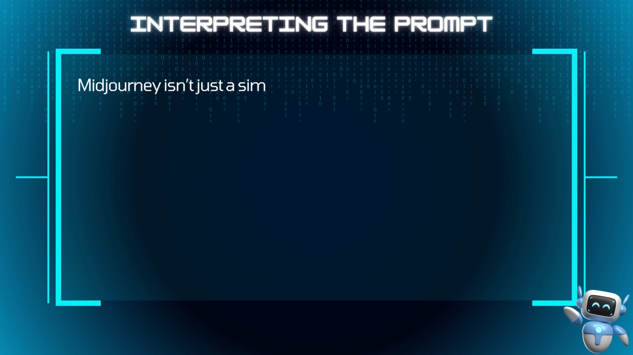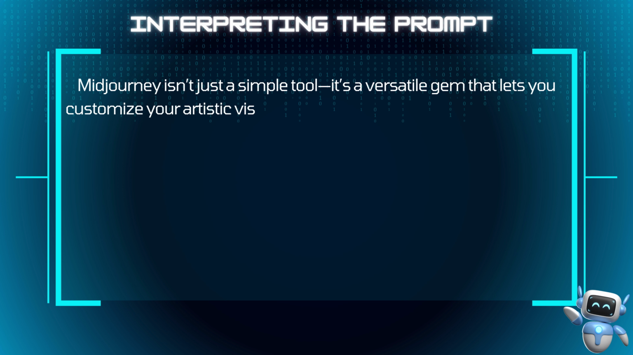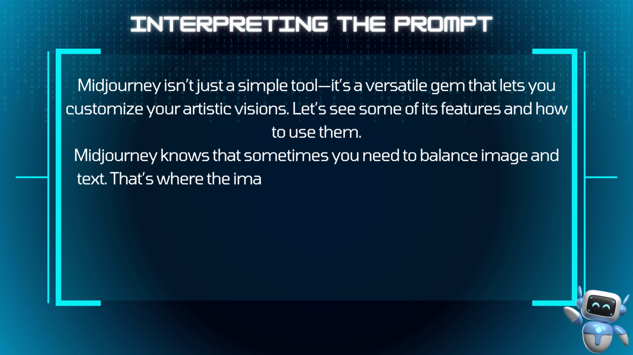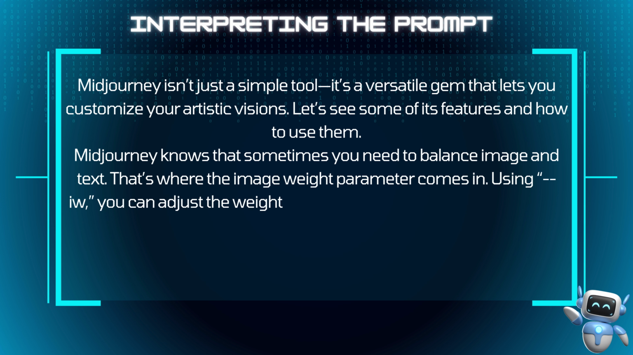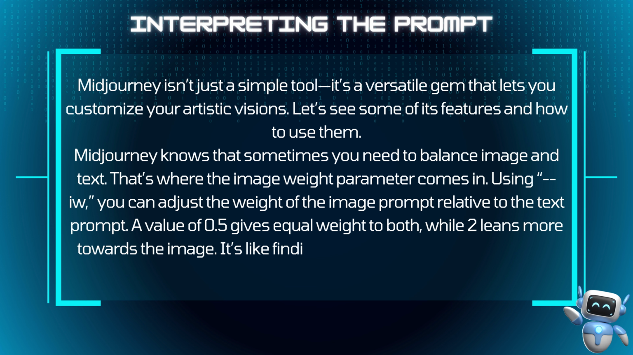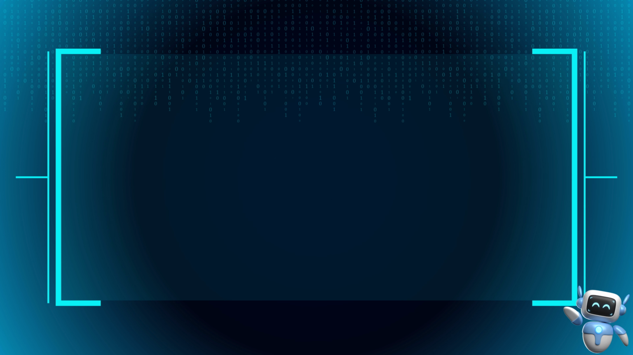Midjourney isn't just a simple tool. It's a versatile gem that lets you customize your artistic visions. Let's see some of its features and how to use them. Midjourney knows that sometimes you need to balance image and text. That's where the image weight parameter comes in. Using IW, you can adjust the weight of the image prompt relative to the text prompt. A value of 0.5 gives equal weight to both, while 2 leans more towards the image. It's like finding the perfect spot between words and visuals.